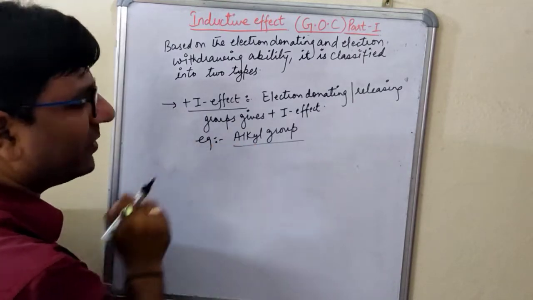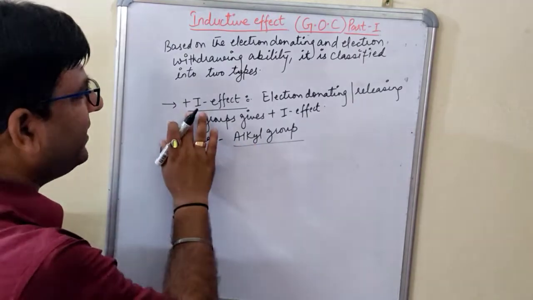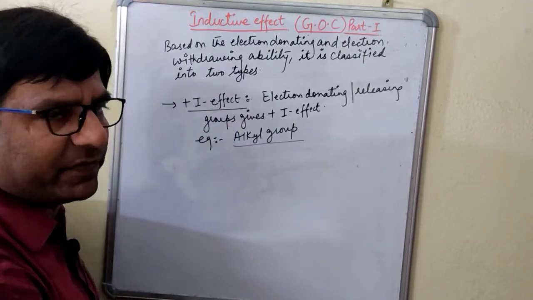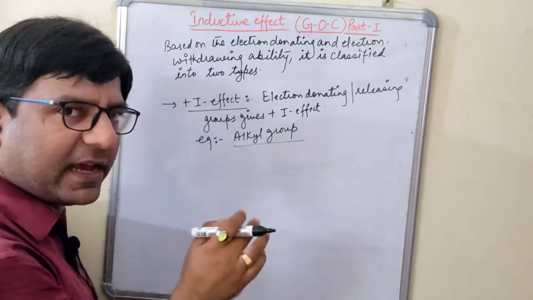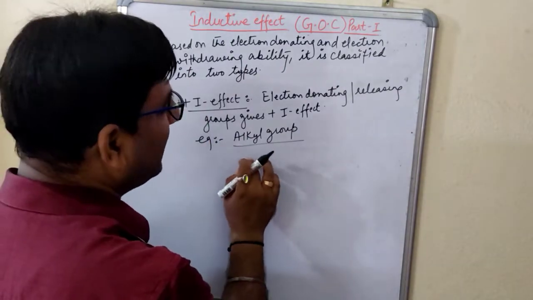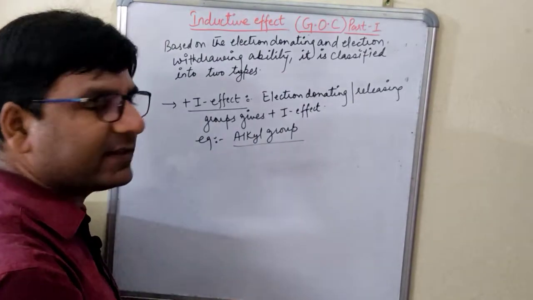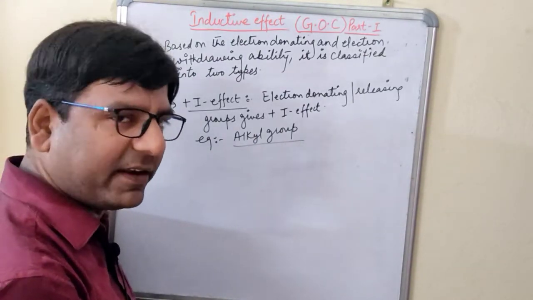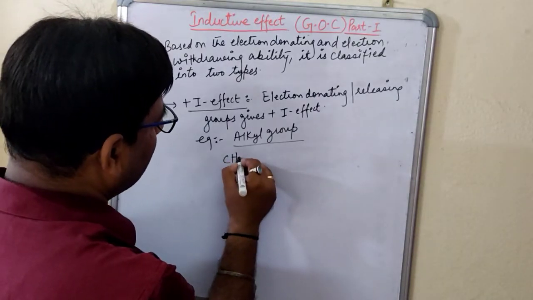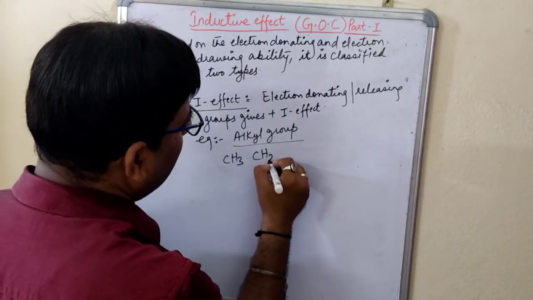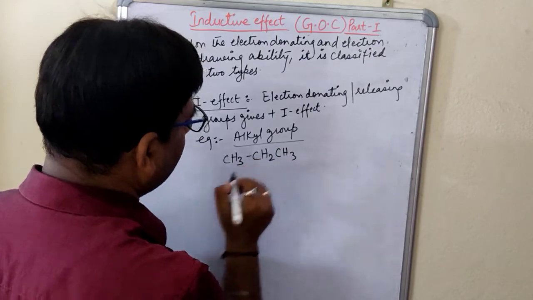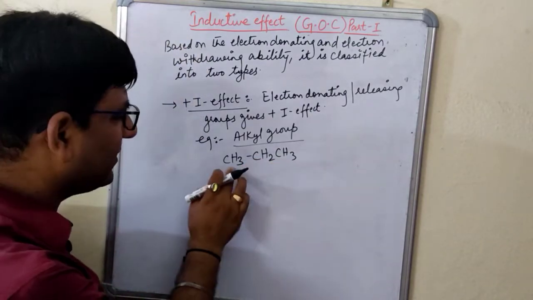But here you need to understand one thing, that the magnitude of the plus I effect will increase as the number of carbon atoms increases. For example, CH3 and CH2CH3, this is the ethyl, this is the methyl.